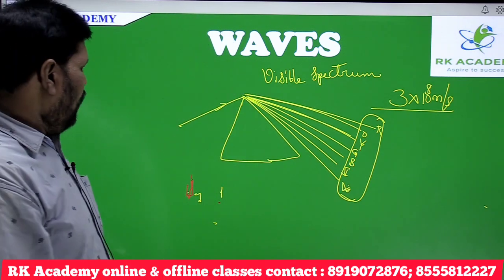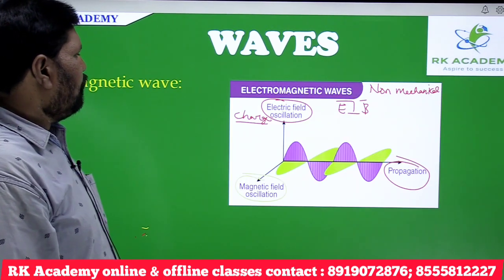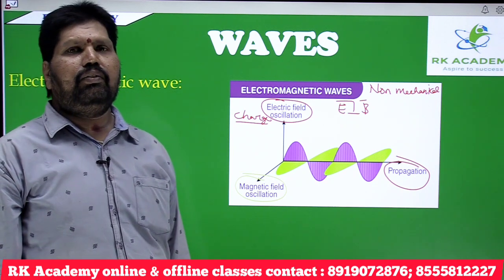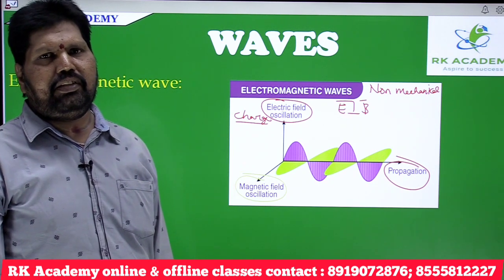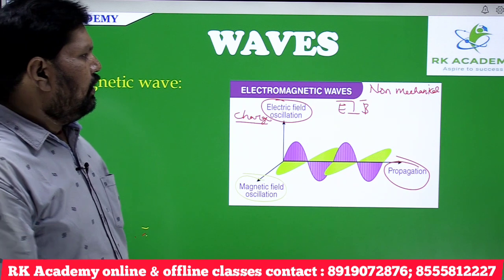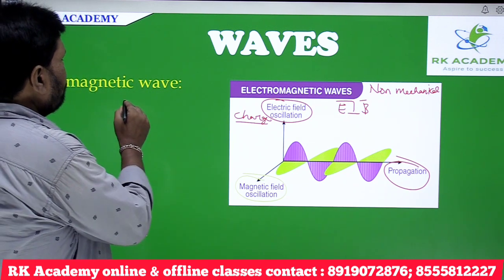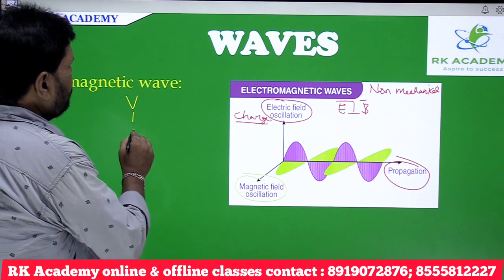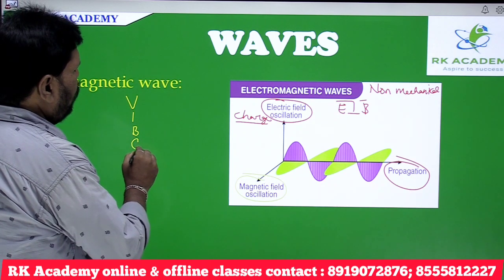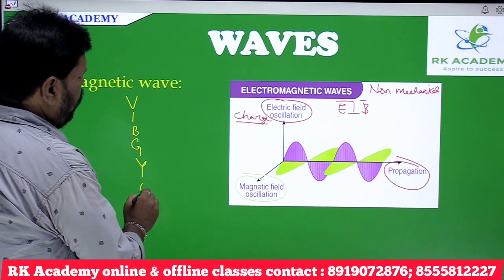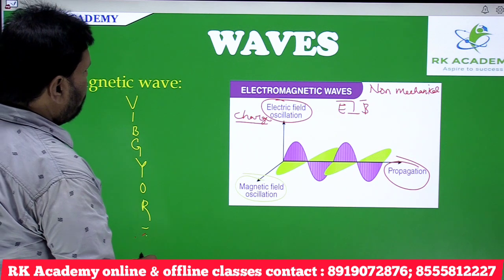In the visible spectrum, we have 7 colors: violet, indigo, blue, green, yellow, orange, red.